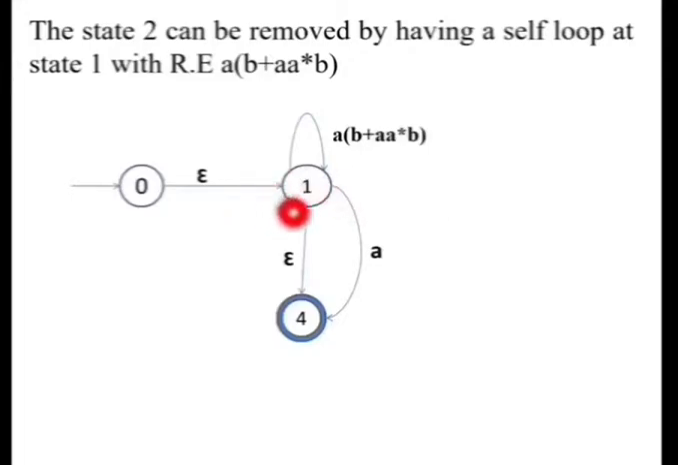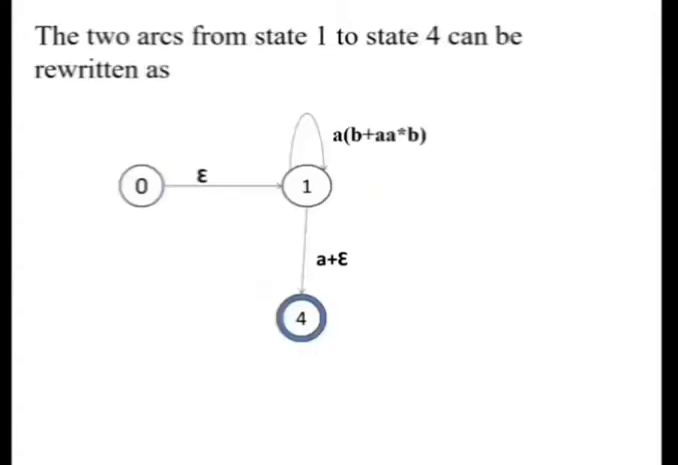Now we'll select the state 1 to remove here. So the transitions associated with 1 are from 0 to 1 with epsilon, and then from 1 to 4 with epsilon. So before that, here we have two transitions from 1 to 4. So these two transitions can be replaced with a single transition with the input either epsilon or A as shown in the diagram here.